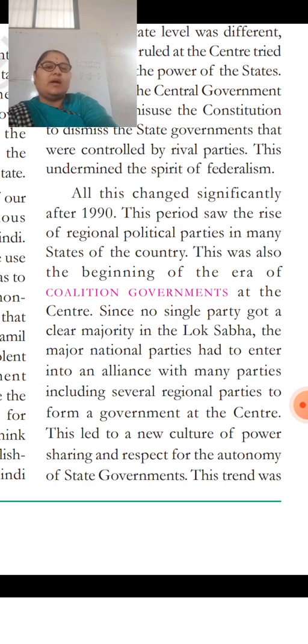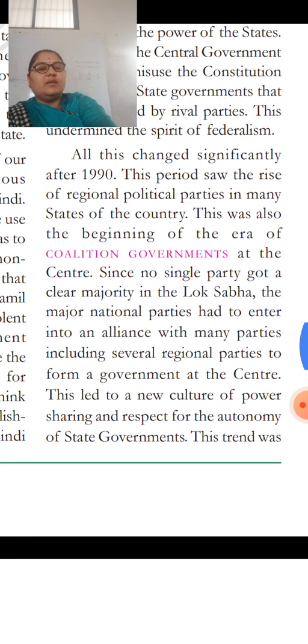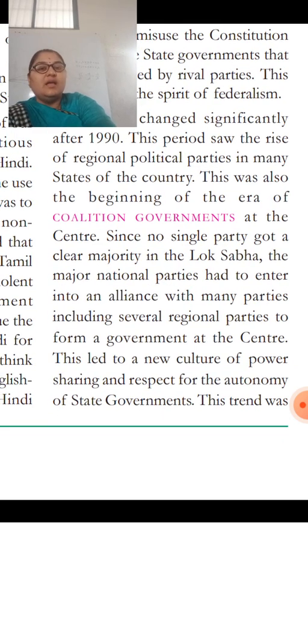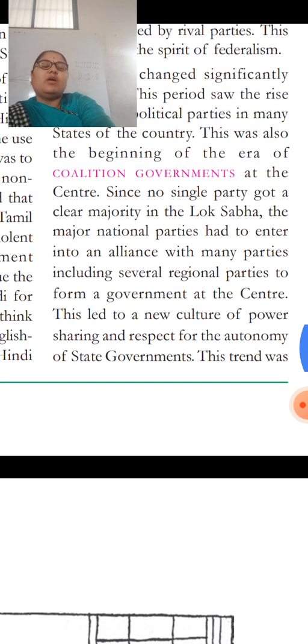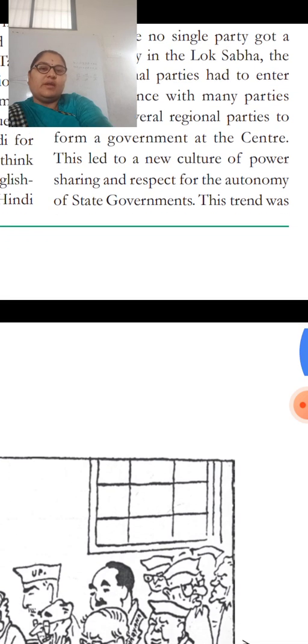Since no single party got a clear majority in the Lok Sabha, the major national parties had to enter into an alliance with many parties, including several regional parties, to form a government at the center. So when they did not get a clear majority, several regional parties formed a government at the center. This led to a new culture of power sharing and respect for the autonomy of state governments.